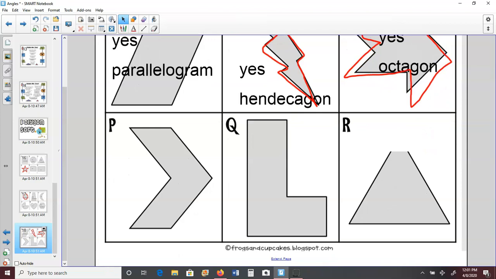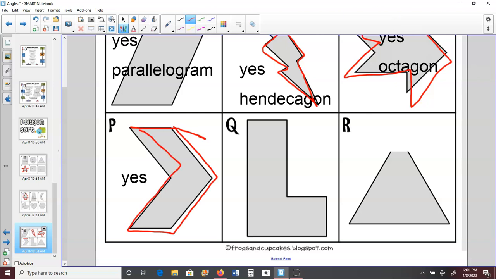All right, letter P. Is this a polygon? It's flat, it's closed, it has straight sides, so yes. And how many sides? One a little too far. 2, 3, 4, 5, 6. So another 6-sided shape. Call it a hexagon.